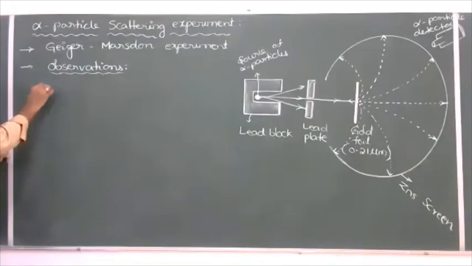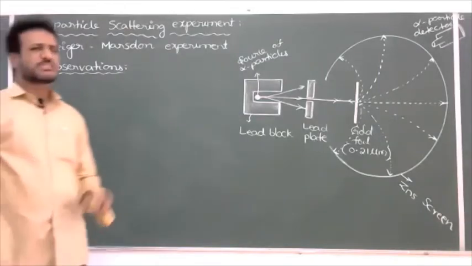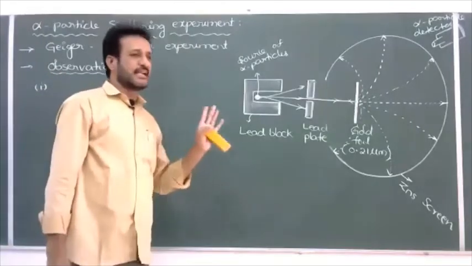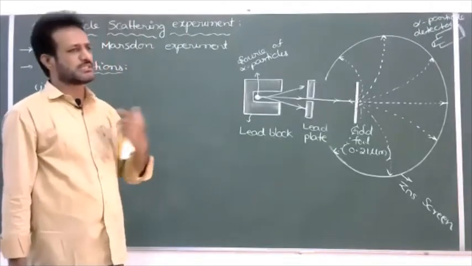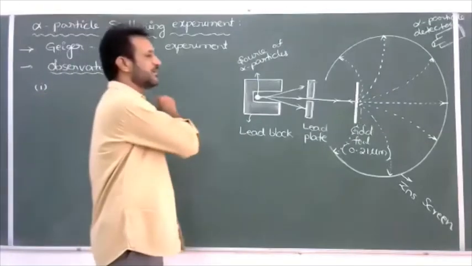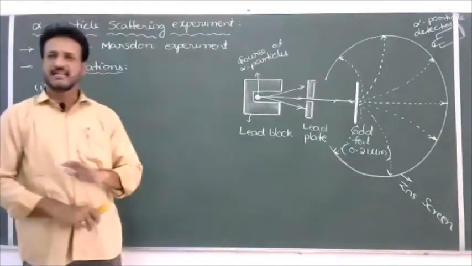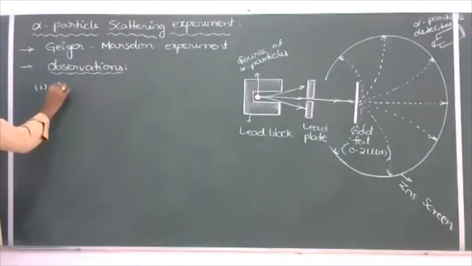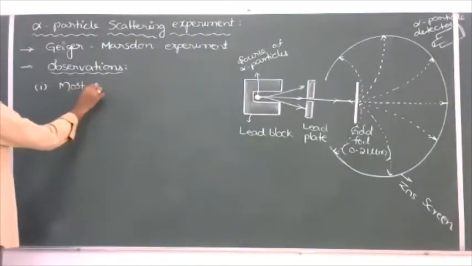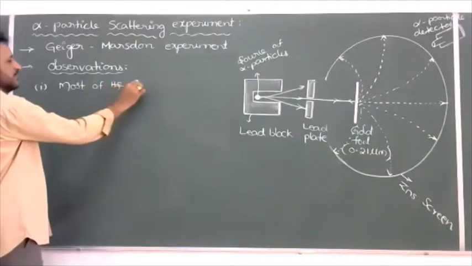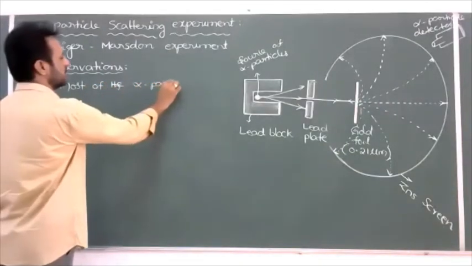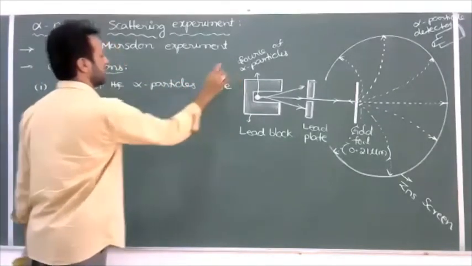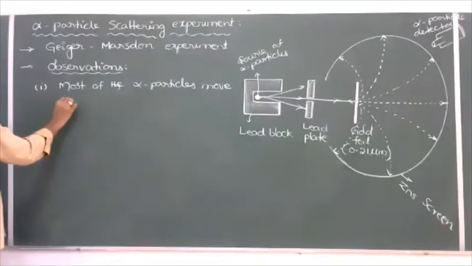The first observation they made is that most of the alpha particles, almost more than 99% of the alpha particles, are moving along a straight path without scattering or without any deviation. So one observation we can write: most of the alpha particles move in a straight path.